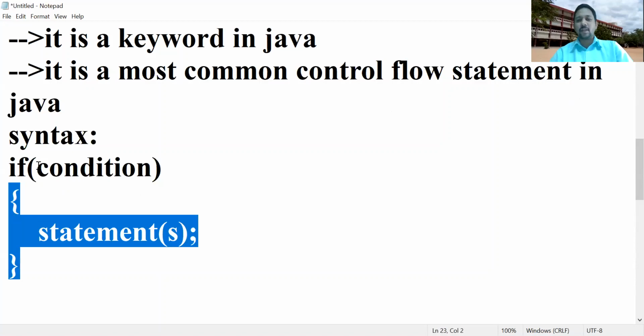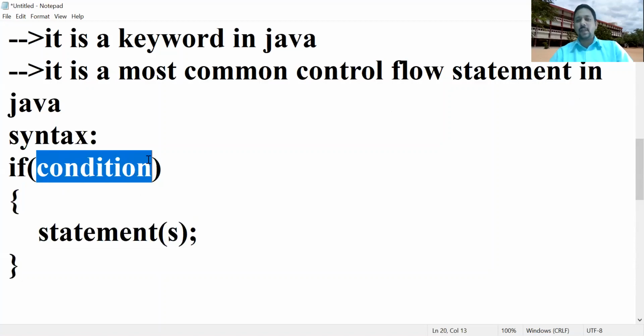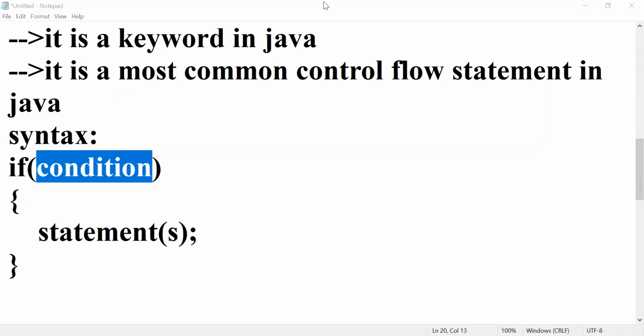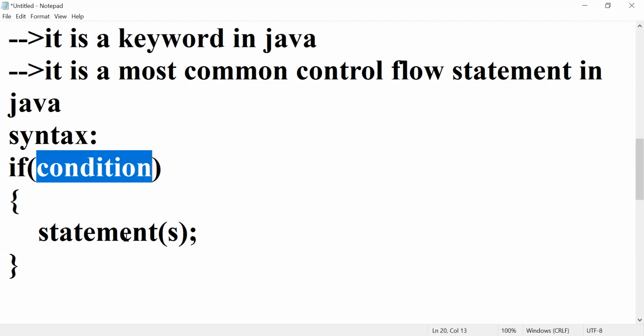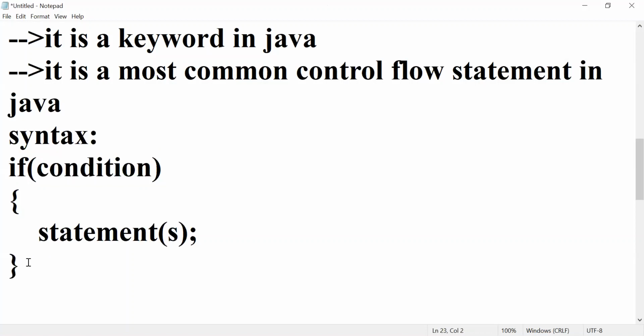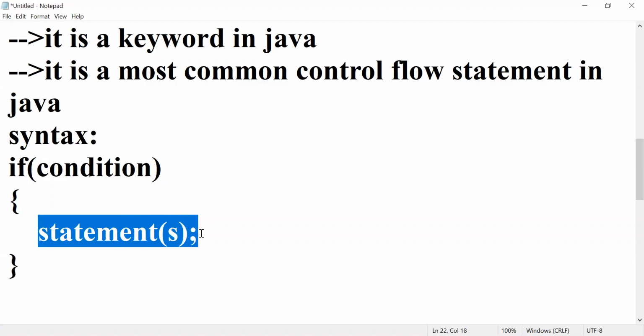If the given condition is true, then it will enter into the block and execute the set of statements, that is, one or multiple statements written inside the block. If the given condition is false, it will not enter into the block; it skips the block and continues the normal flow of control. Only if the given condition is true will it enter into the block. You can write either one statement or multiple statements inside the block.